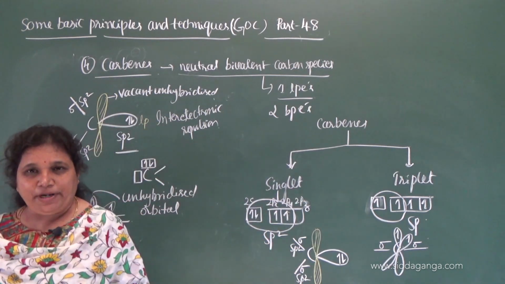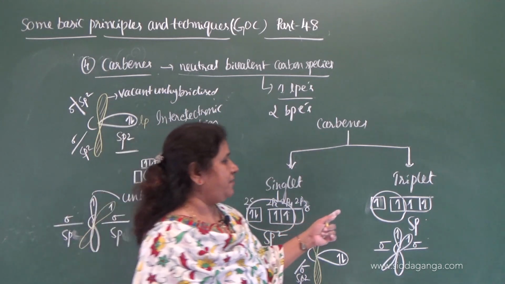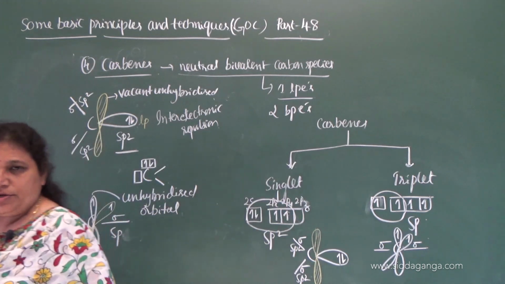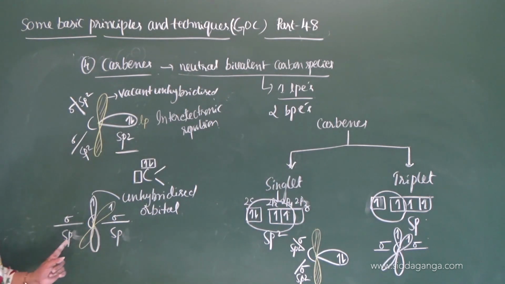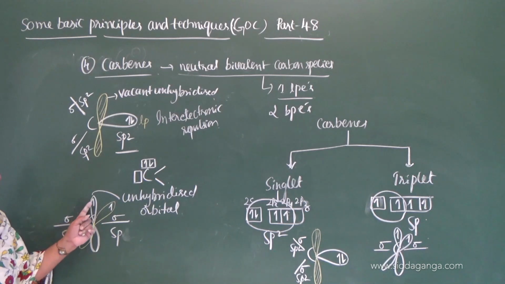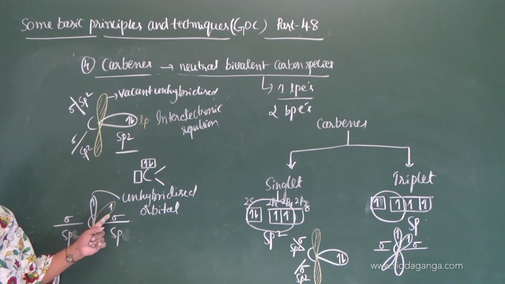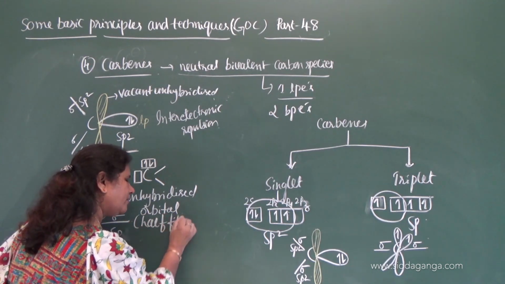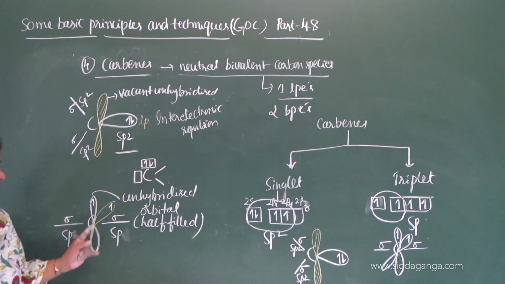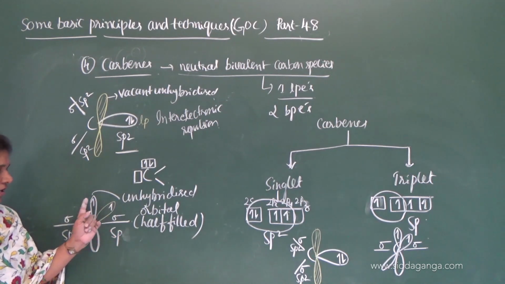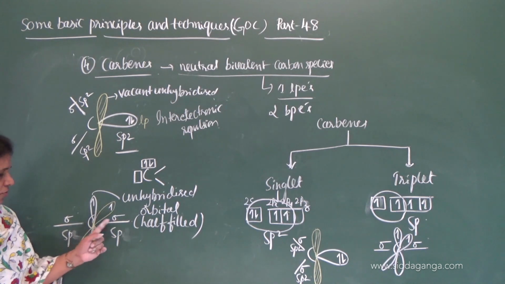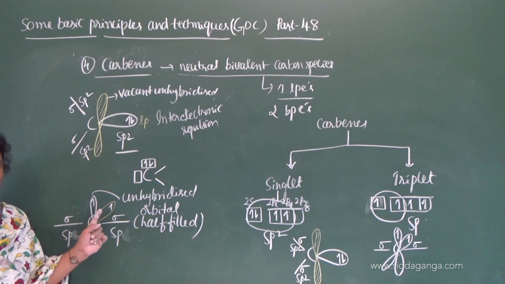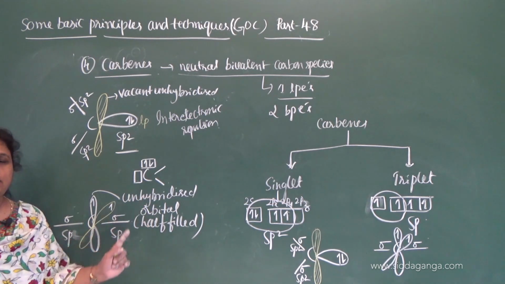Whereas in case of triplet, the transfer of the electron takes place from 2s orbital to 2pz. It undergoes sp hybridization. So utilizing 2 sp hybrid orbitals, it forms 2 sigma bonds, and is left with 2 unhybridized orbitals which are half filled. 2 electrons are bonded pairs, and 2 electrons are in the unhybridized orbitals.